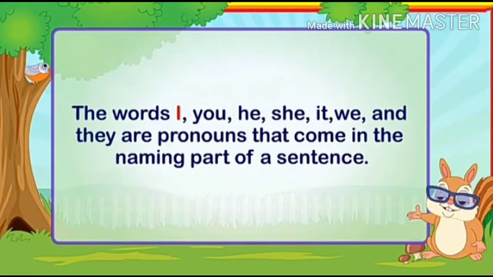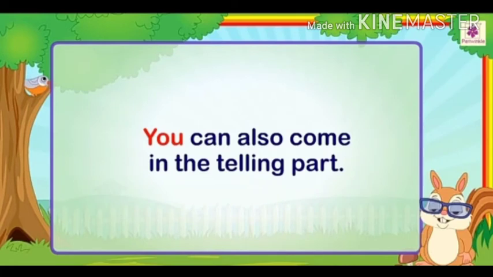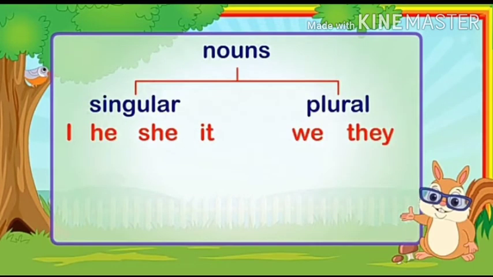The words I, you, he, she, it, we and they are pronouns that come in the naming part of a sentence. You can also come in the telling part. The words I, he, she, it come under singular nouns and the words we, they come under plural nouns.